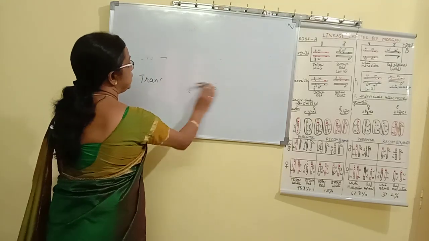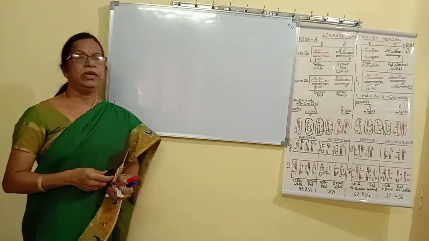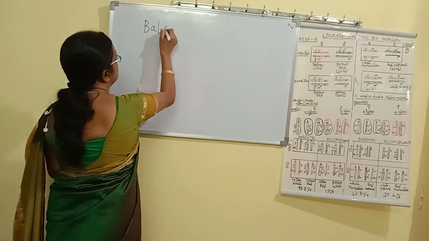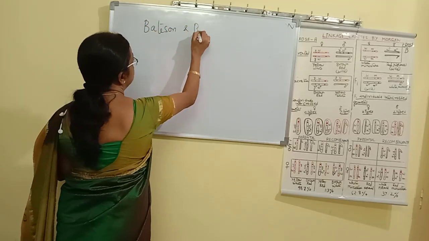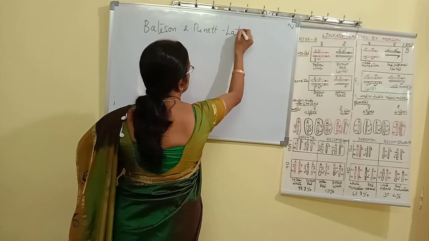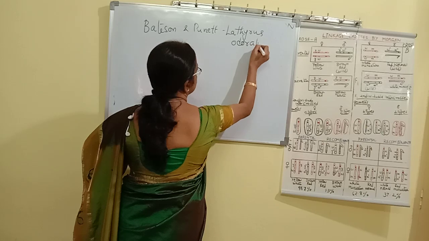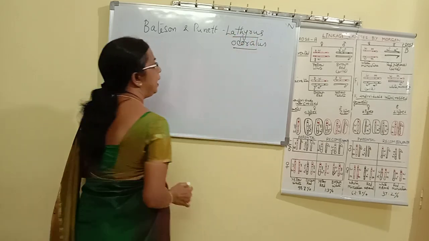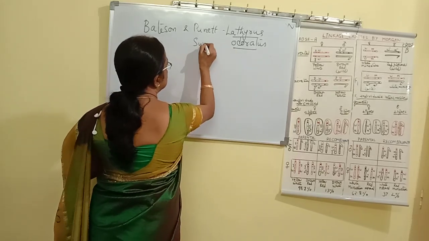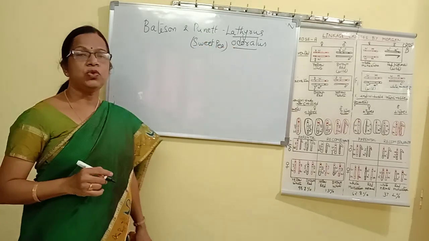Scientists involved in the study of linkage. The first study of linkage was done by Bateson and Punnett. Bateson and Punnett studied in the plant Lathyrus odoratus, which is commonly called sweet pea.